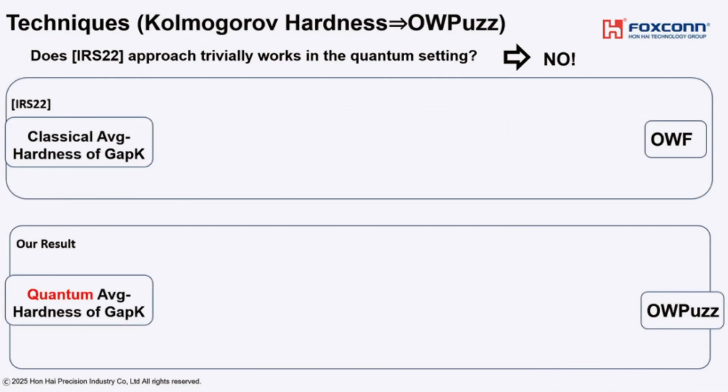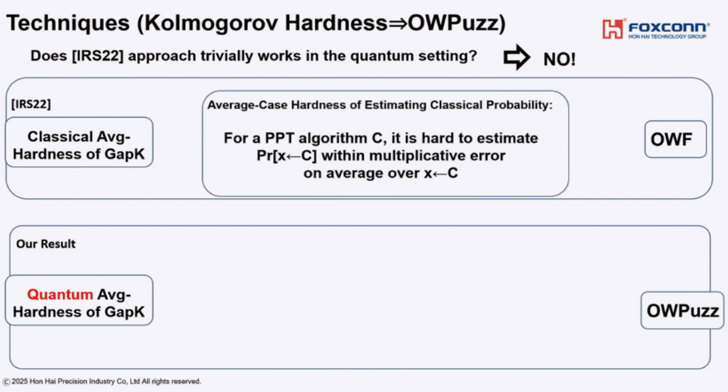For showing the other direction, they consider average case hardness of estimating a classical probability distribution. This is the assumption that there exists some classical polynomial time algorithm C such that it is hard to estimate this value within multiplicative error on average over C. I mean, there exists some algorithm C that outputs x on average over this distribution, and estimating this value is hard.